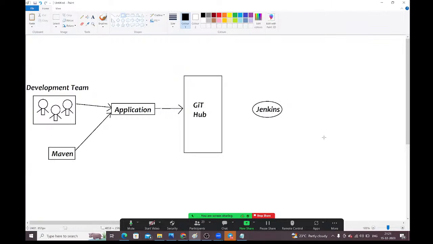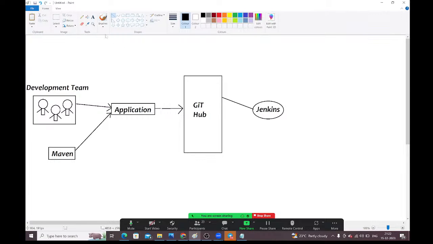Jenkins will take the code from the GitHub server to perform the build operations, to perform build and deployments.